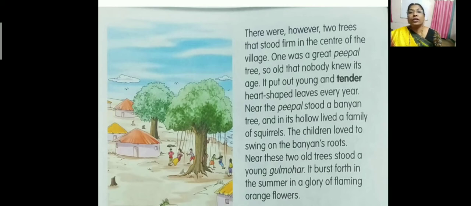There were, however, two trees that stood firm in the center of the village. Now here in this picture you can see two trees, children. These two trees are in the center of the village. One was a great peepal tree, so old that nobody knew its age. It put out young and tender, heart-shaped leaves every year. So now let us talk about these two trees.